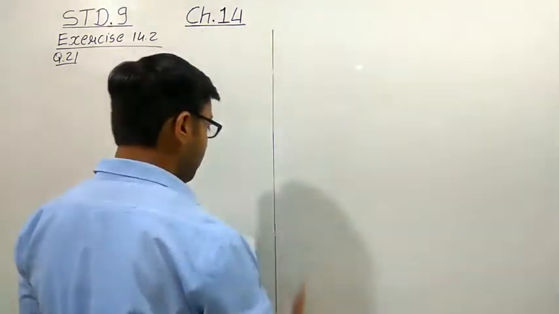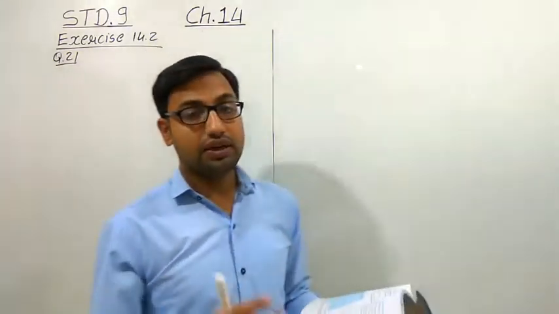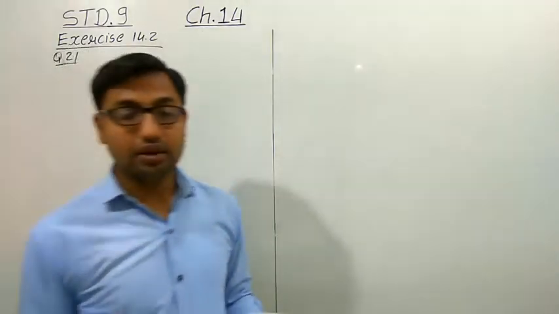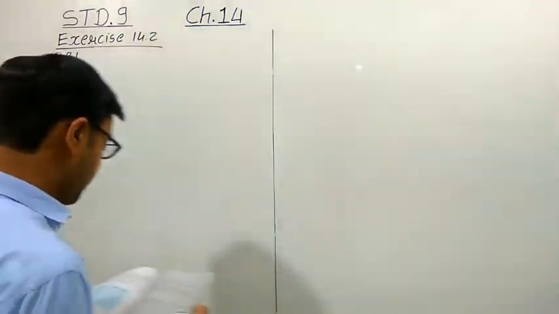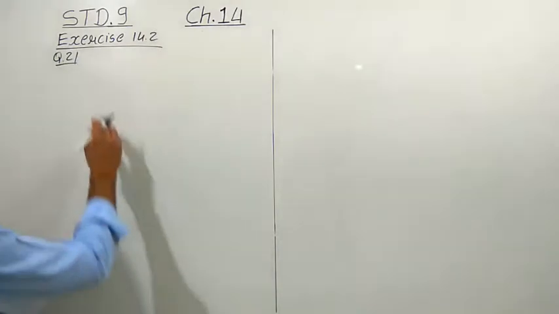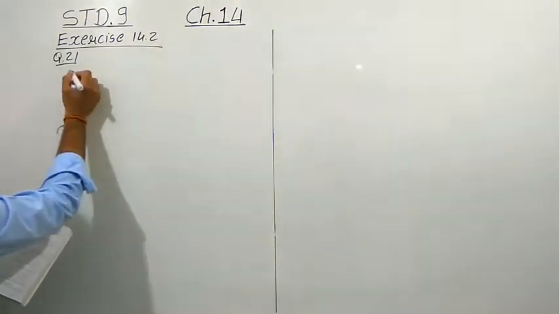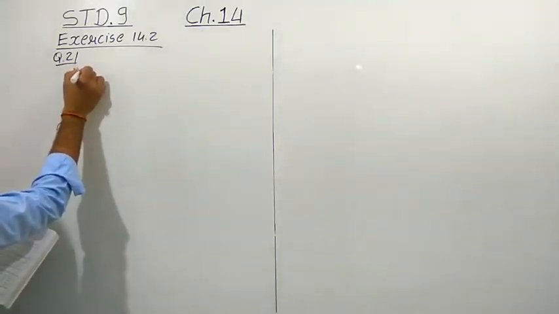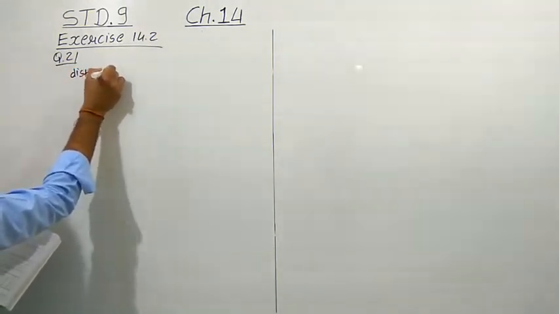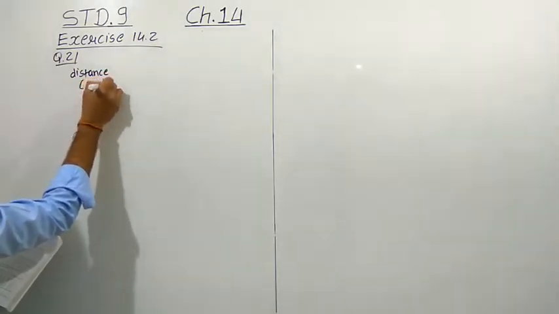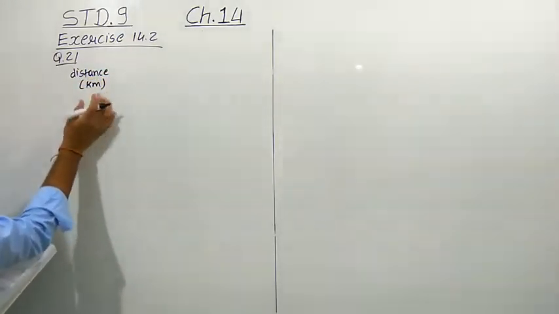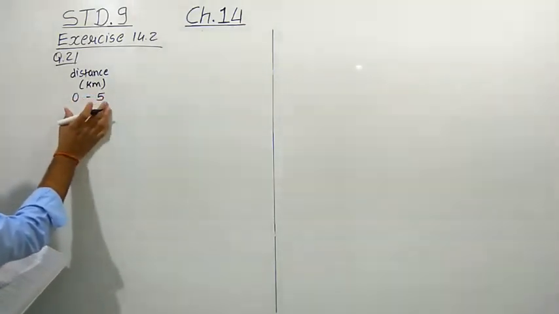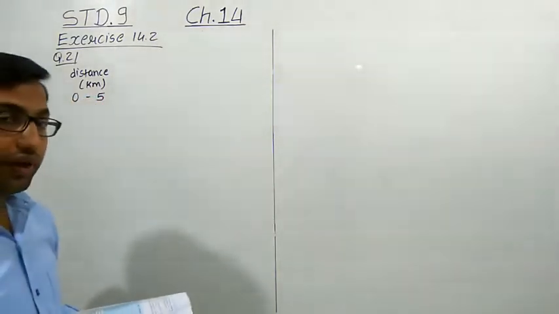So you can see that the table we form here will become a large table. So let us do one thing: we make groups. Here we write the distance in kilometers, and we make the groups like this: 0 to 5. It is given in the question that the first interval is 0 to 5.